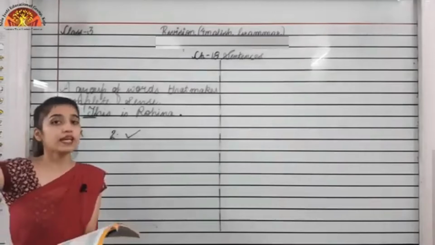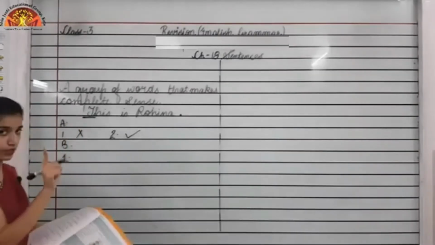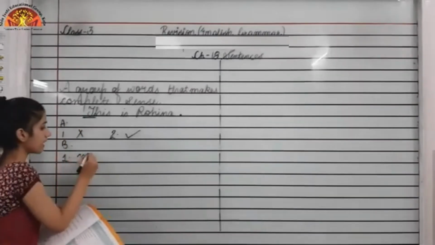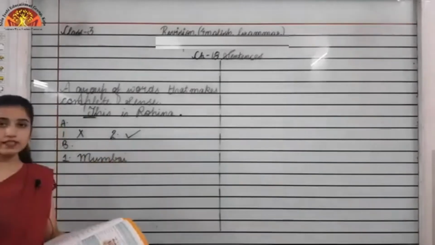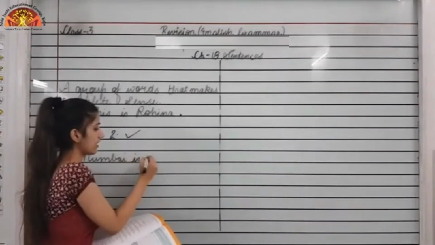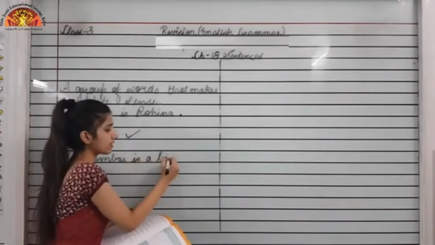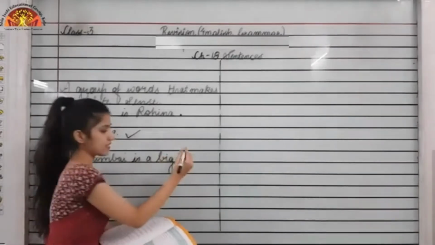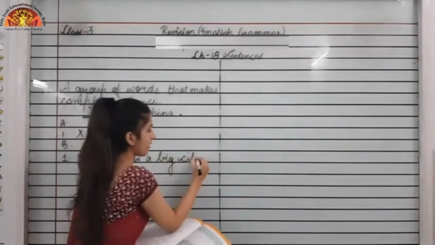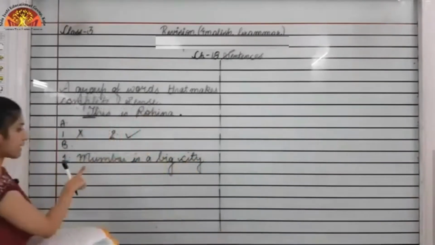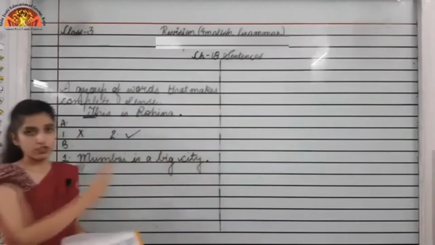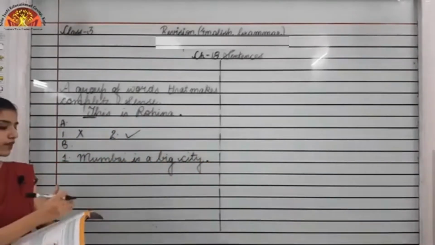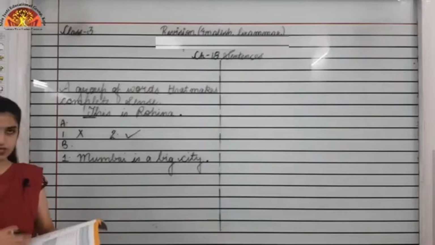First the subject will come, which is Mumbai. Then the verb, which is, a big city. We have rearranged it, begun with a capital letter and we will end with a full stop. Now the rest you have to do like this only.